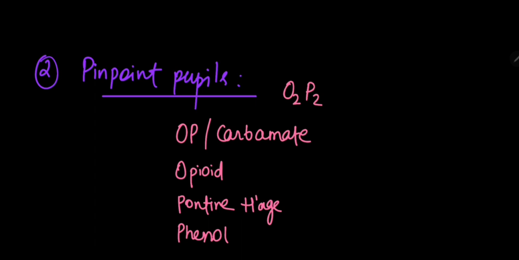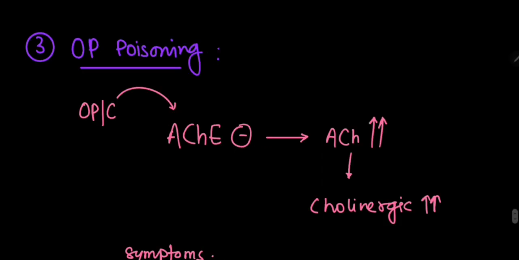Our next topic is pinpoint pupils. This you can remember by O to P2. First O, organophosphorus and carbamates. Second is opioid, and P, first P is for pontine hemorrhage and second P is for phenol, that is carbolic acid. Our third topic is organophosphate poisoning, or we generally study organophosphate with carbamates.